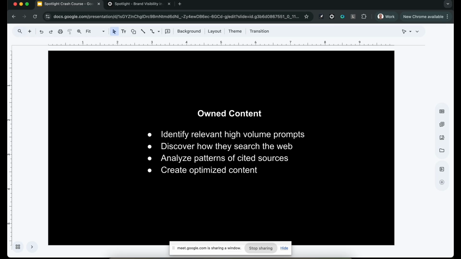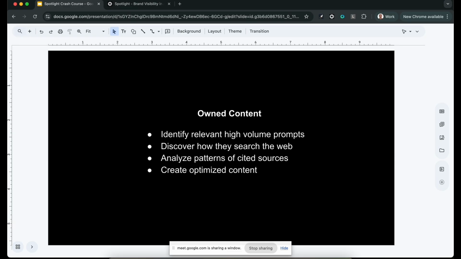So you want to find out what the search terms are. And then if you want to go deeper, you analyze the patterns and properties of the currently cited sources, so you know how the models are choosing their data sources. What kind of content, what tone of voice, and how long. There you get insight on how to write your content, and then you can create the optimized content. So you have the how, and you have the keywords you're optimizing for, and this is very targeted and very direct.